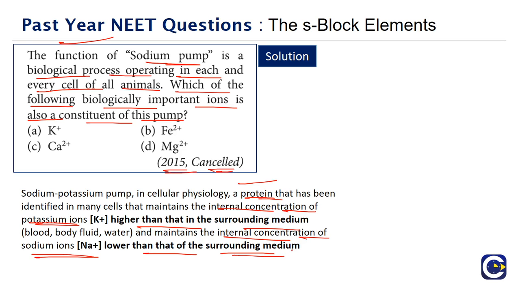This is how the sodium potassium pump maintains the concentrations of both sodium and potassium, and this is required for the metabolic activity inside the cell. But the question here is not about all these phenomena. Maybe we can have a couple more questions framed on that, like they can ask for the cell where the potassium concentration will be higher. Potassium concentration will be higher inside the cell, and sodium concentration will be higher outside the cell.